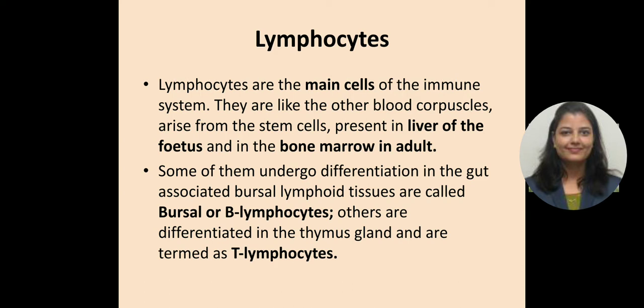Some of them undergo differentiation in the gut associated lymphoid tissue and are called B lymphocytes, and others are differentiated in the thymus gland and are termed T lymphocytes. So there are 2 different lymphocytes, B lymphocytes and T lymphocytes.